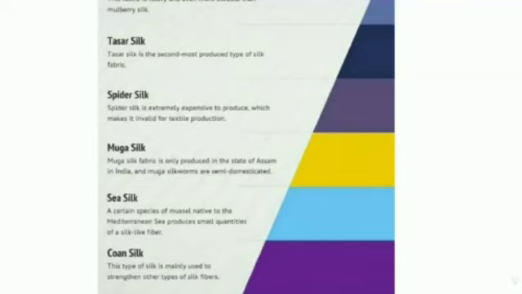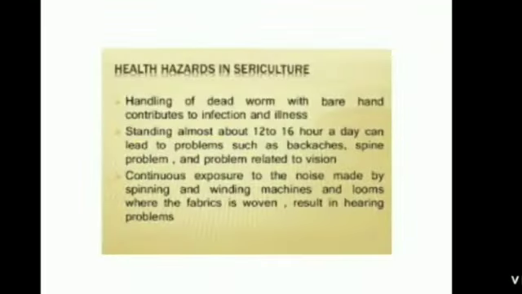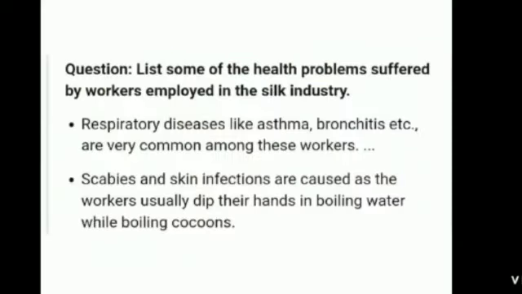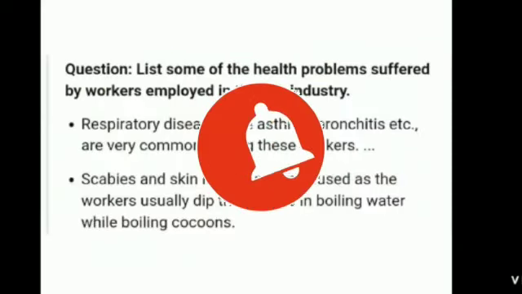Manual handling of the cocoons may lead to blisters, peeled off skin, or sometimes minor skin infections. The use of chemicals to dye the silk may result in irritation of eyes, skin infections, lung and breathing problems. Inappropriate ventilation, high temperature, humidity, and noise made by the machines in the factory can harm the general health of the workers. So, these are the health hazards which the workers are facing in the silk industry.